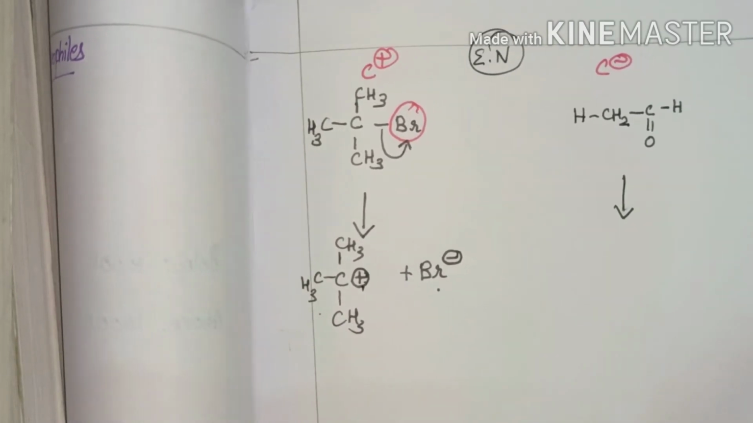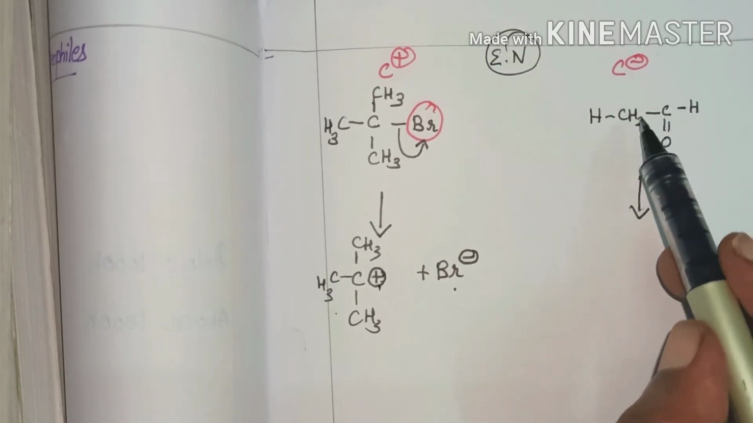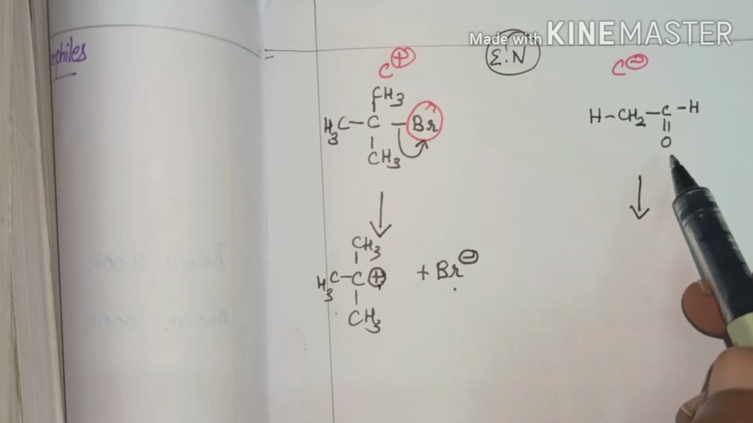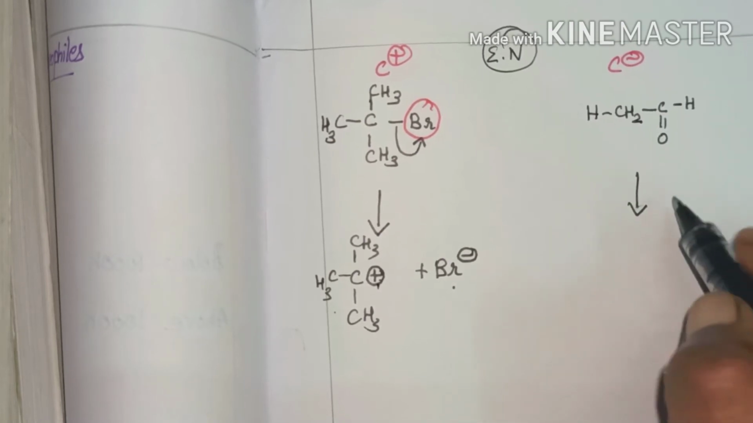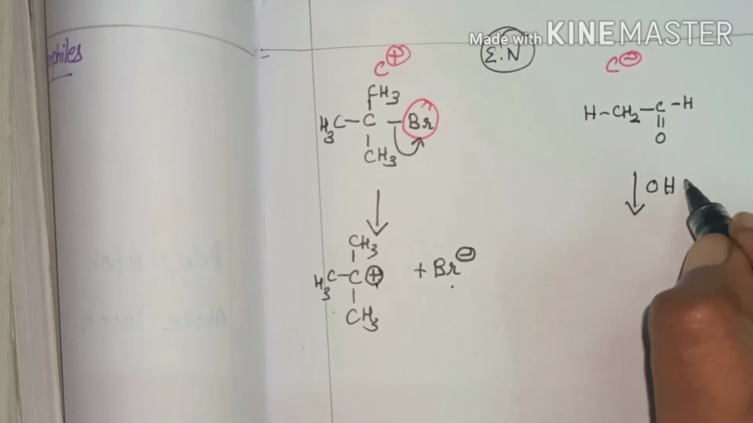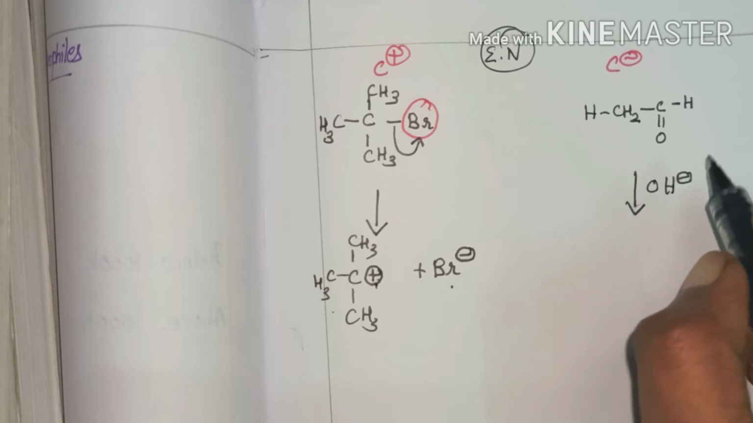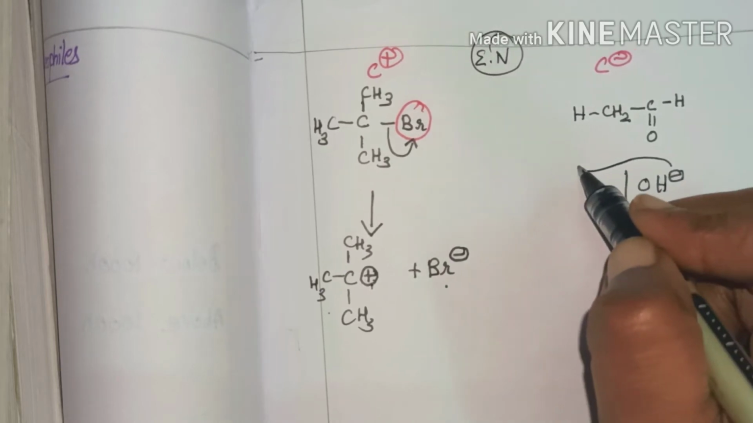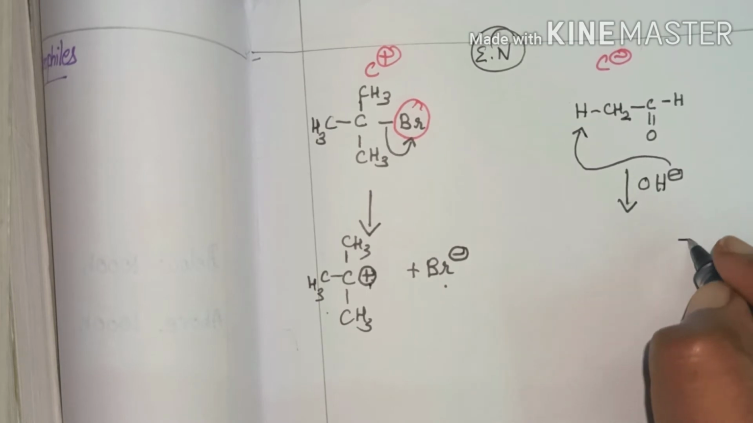Now the other example for carbanion formation: I have taken acetaldehyde, CH3CHO. Now when it is treated in presence of a base, this OH minus ion will abstract this H plus to form H2O.